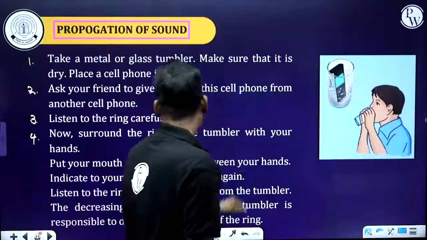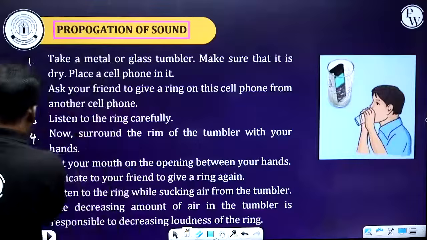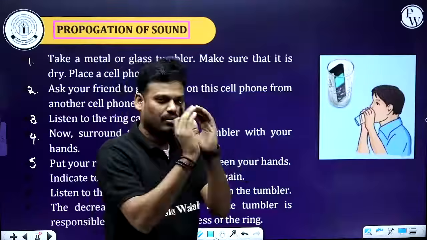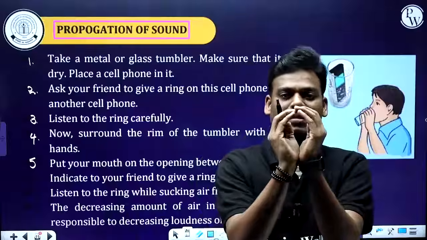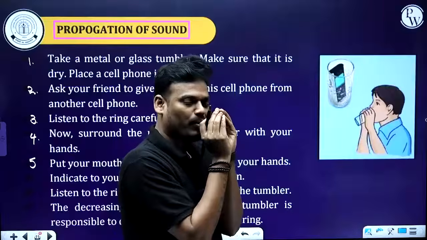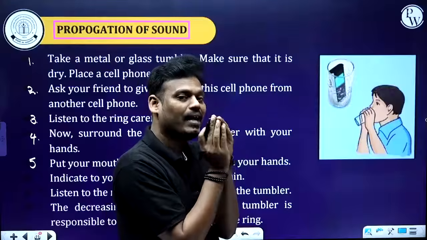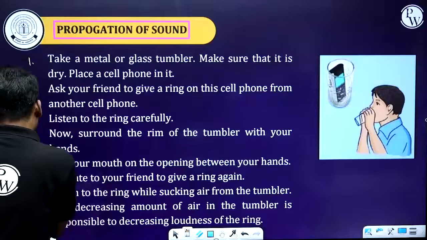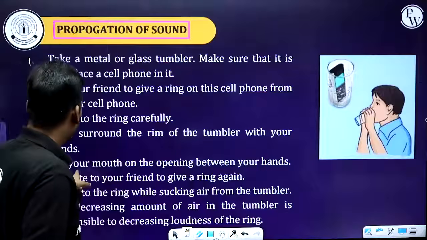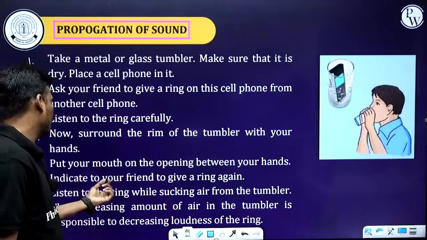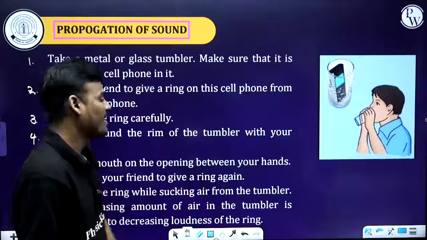Then put your mouth on the opening between your hands. As you're holding your glass tumbler like this, you have to put your mouth in this way. There should not be any air escaping. Like that, you have to take care. Now, after putting your mouth on the opening between your hands, indicate to your friend to give a ring again.